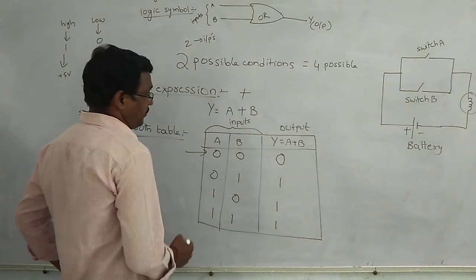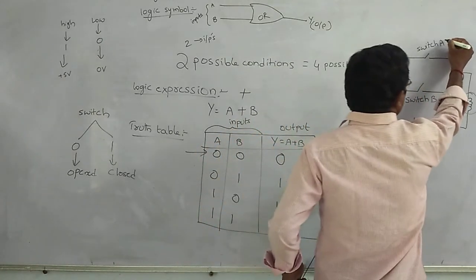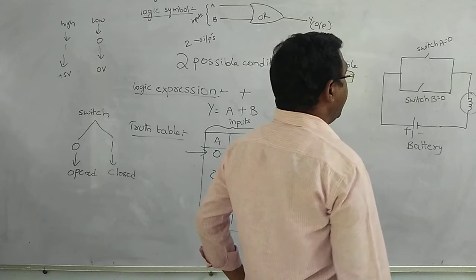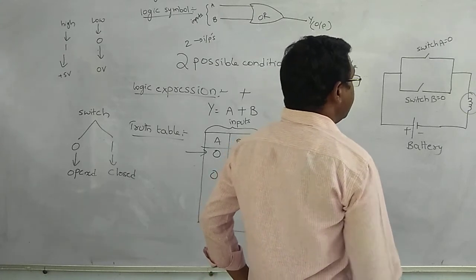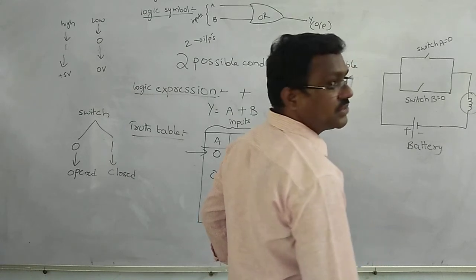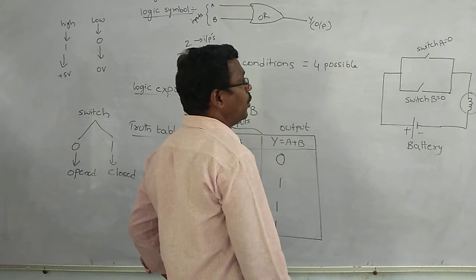First case, A is equal to 0, B is equal to 0. In this condition, both switches act as opened switches.